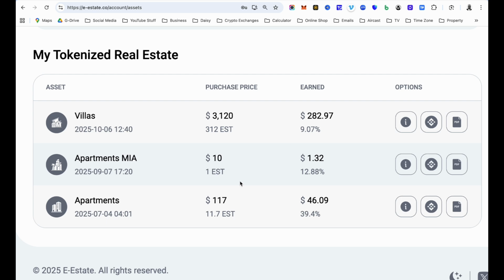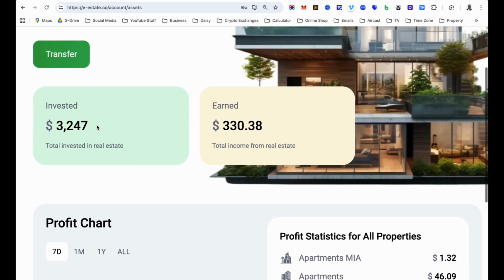As I said before in all my videos for e-estate, you can start with a minimum of $10. As you can see, I started with just $10, just like you, ordinary person, right? You can start today with $10. And then I went further to purchase $117 worth of apartments in Seattle. And then later on, I now had the opportunity to get into the villa real estate, and I deposited $3,120. So altogether that I have invested in this platform is $3,247.